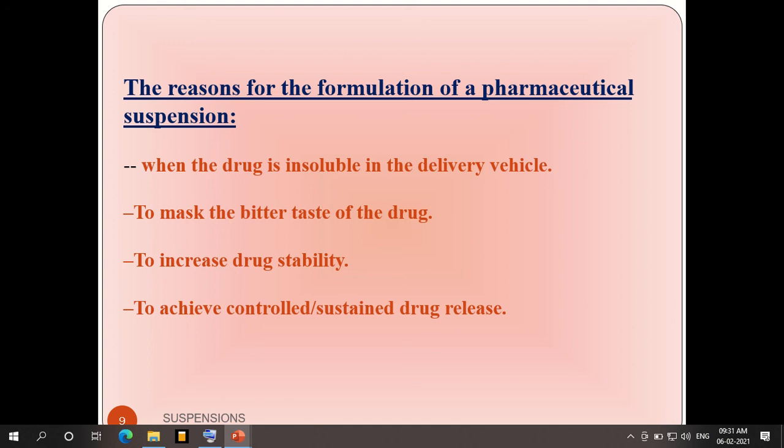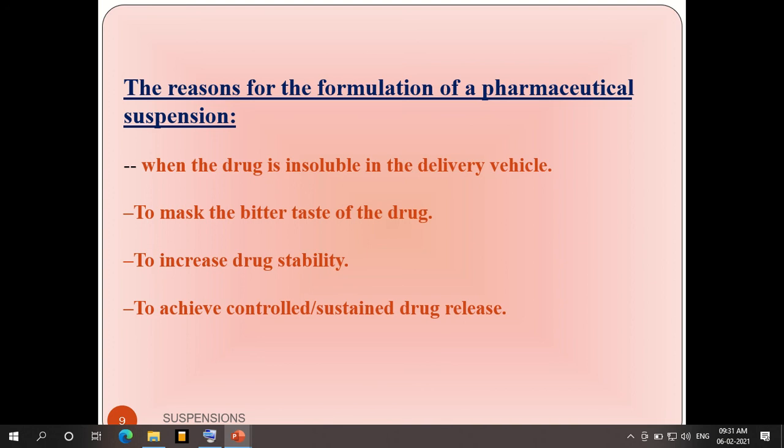Usually when we take any dosage form, the dose will dissolve, disintegrate, distribute, be metabolized or absorbed according to its own properties, with respect to the pH where it has to dissolve. We can prepare the dosage form in such a way that it does not release according to the nature of the drug property, but releases in a controlled manner. Suppose it would dissolve in 4 hours; we can make it dissolve in 20 hours, so we can increase its bioavailability.